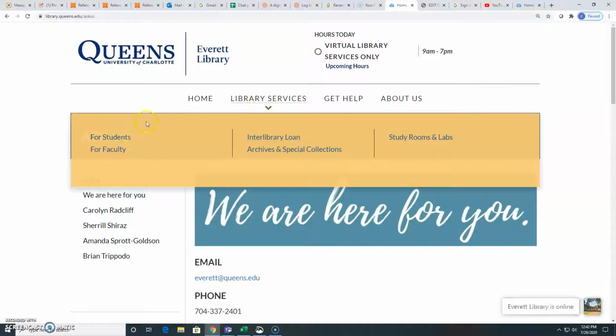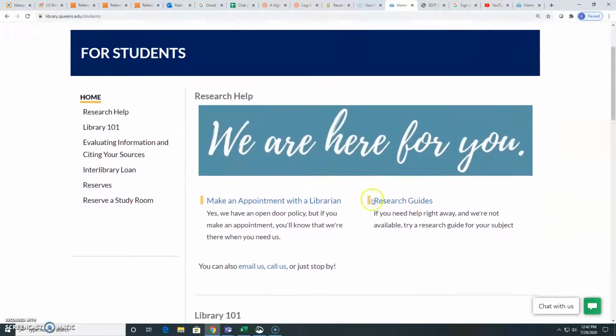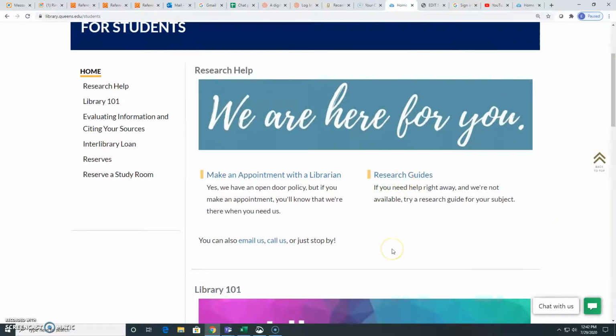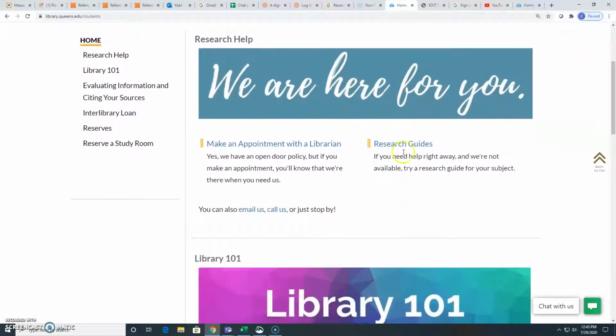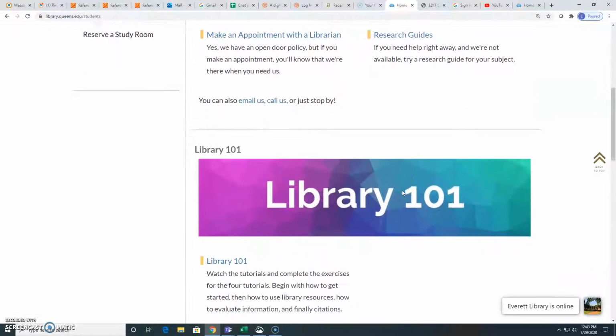So back to library services and the For Students page, just go through this. We have research guides. The research guides are websites that we've created, and they provide links to information that you will need to gather research and strategies to get that research. So there's links to databases, links to books, links to ebooks, websites, and all sorts of things there. We have those for each subject, and several classes will have their own research guide. You are able to use any of those research guides at all times.